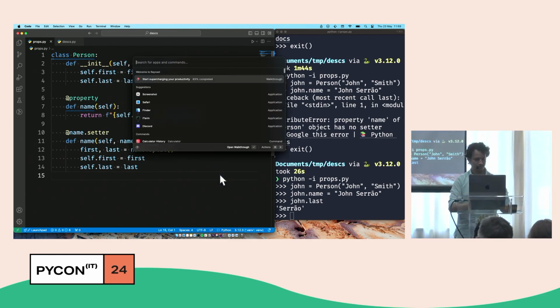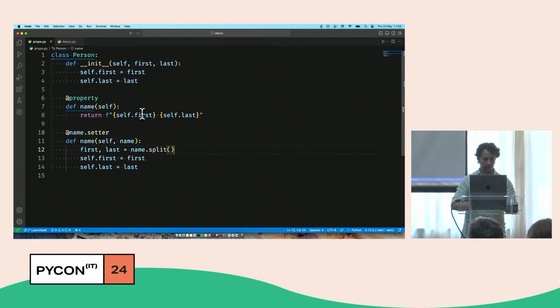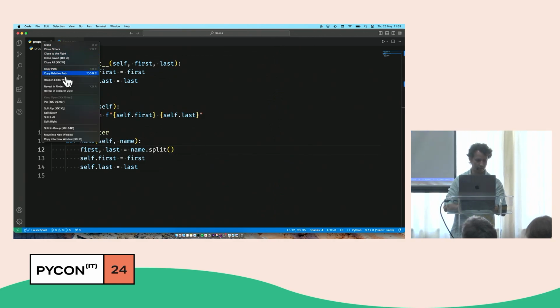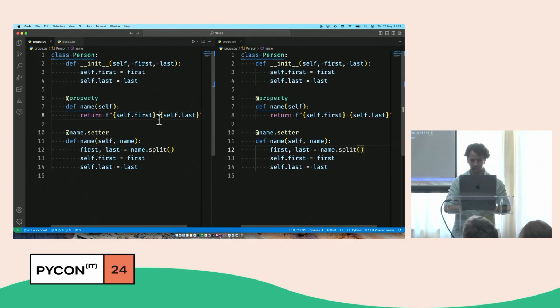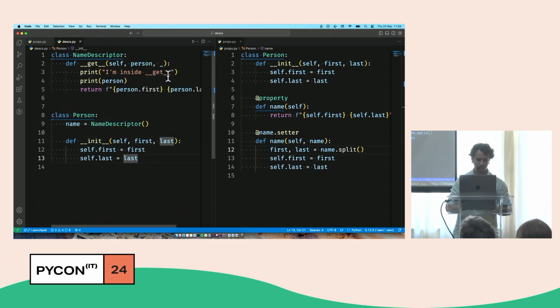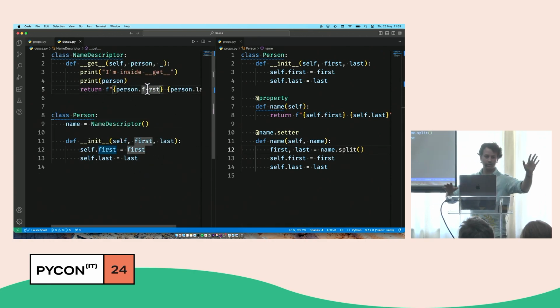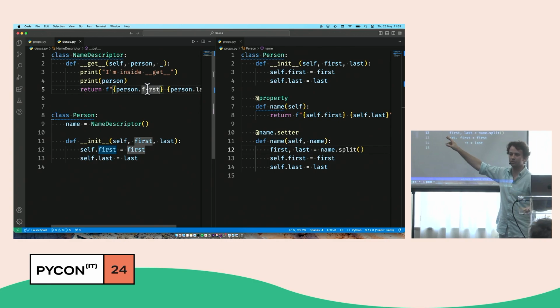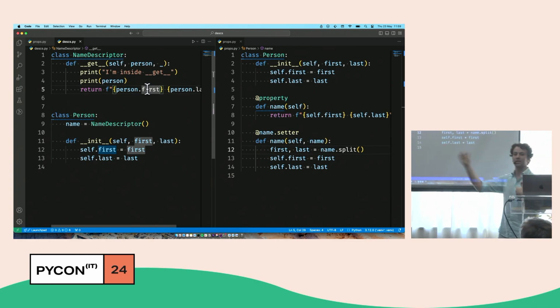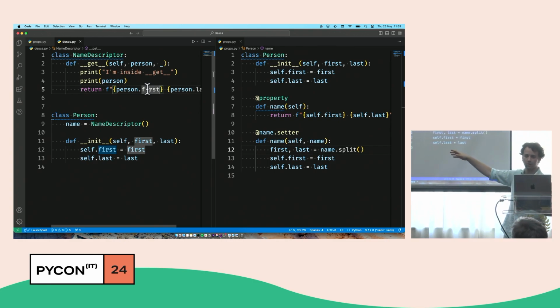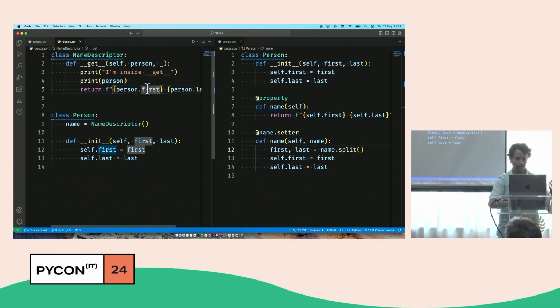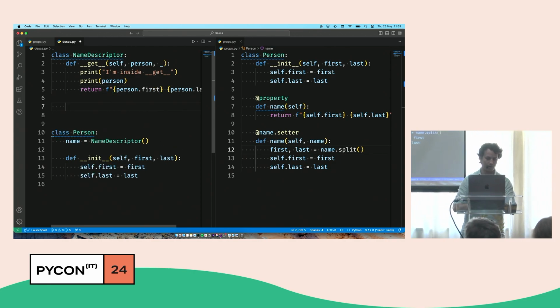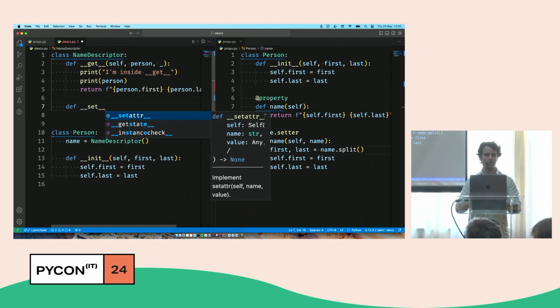So let's do it. Let's split this to the right, and now let's see if I can change the correct file. Brilliant, so descriptors. Now, who wants to guess what's the name of the method that I need in the descriptor? So the get gets things, so if I want to set something, what's the name going to be called? The underset, brilliant, exactly. So a descriptor can have a method called underscore underscore set underscore underscore.